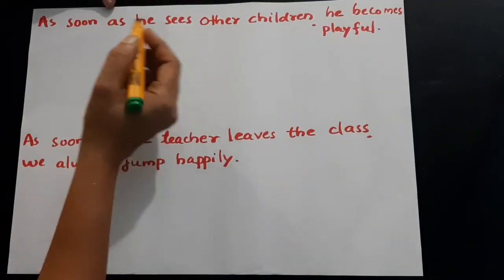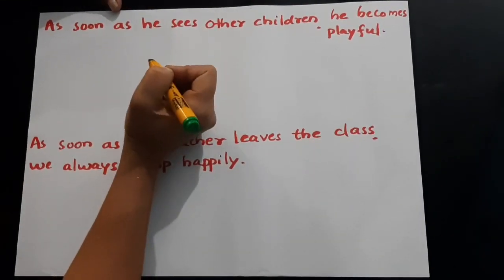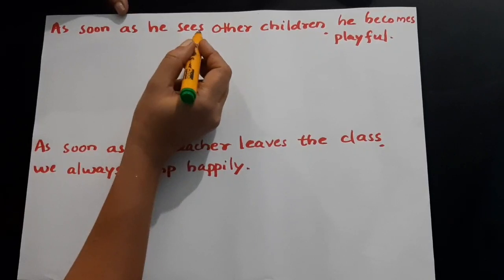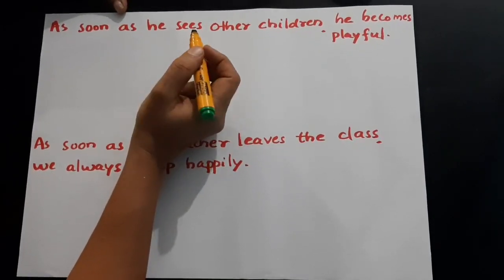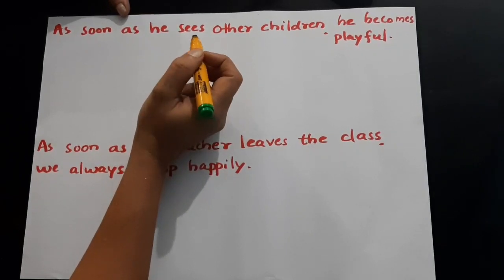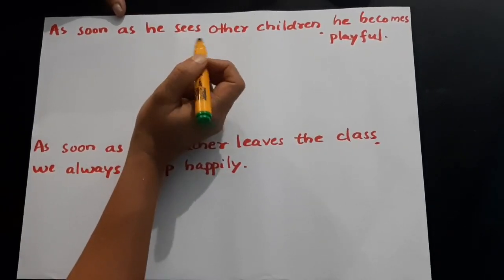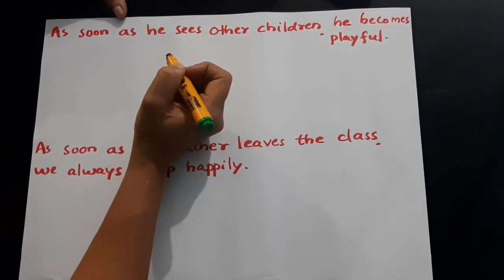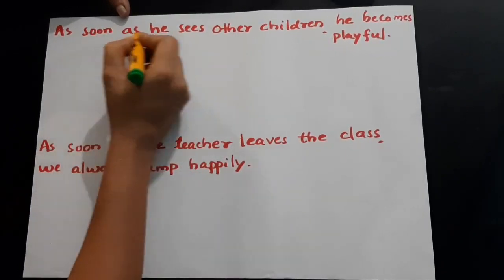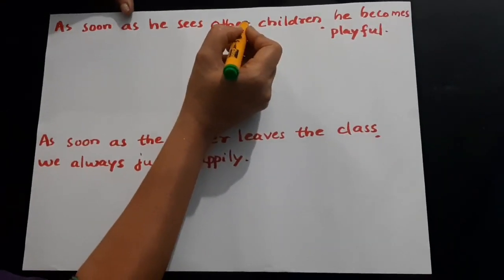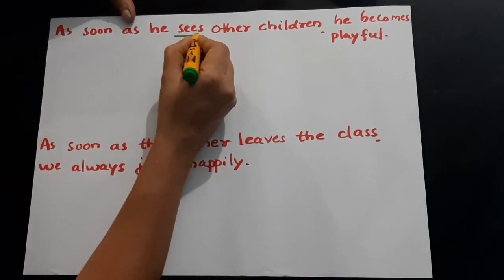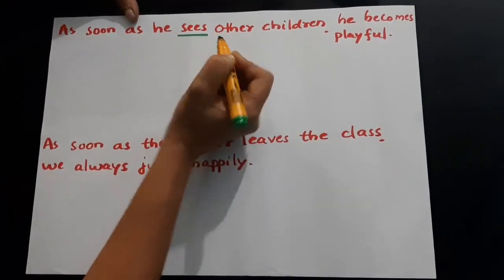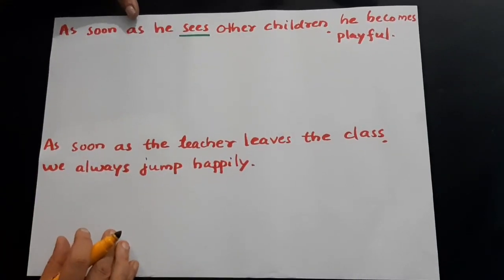Now, let's discuss an exceptional case. In all the previous examples that we discussed, we talked about past actions only. Just consider this sentence. You can see that the verb in the sentence is in the present form, not in the past.